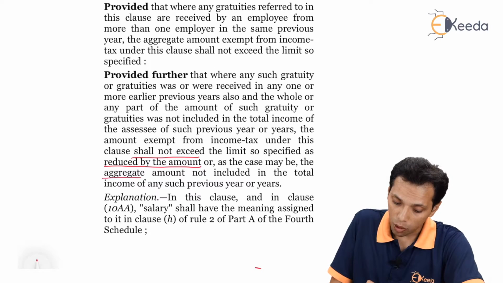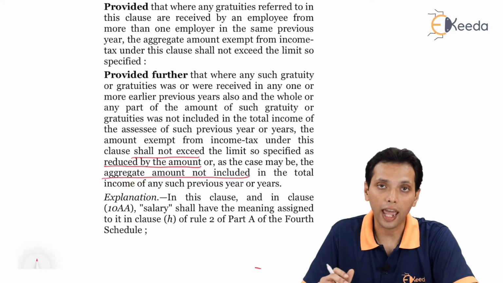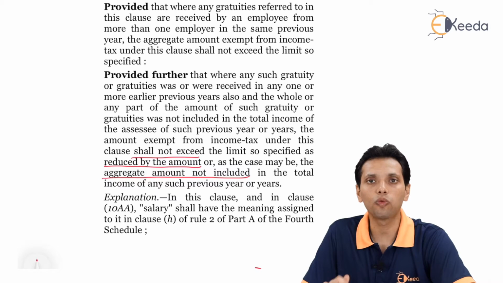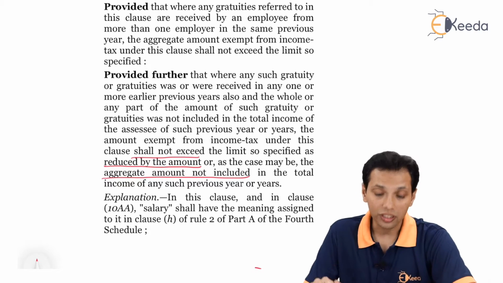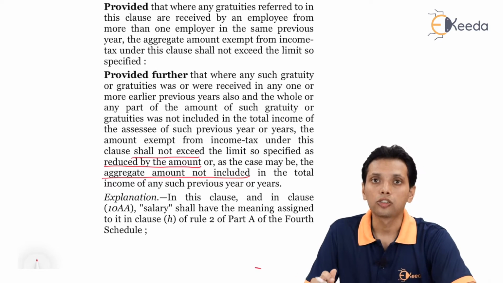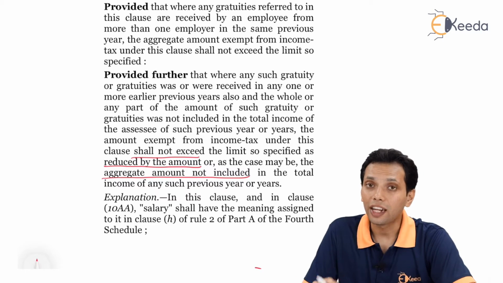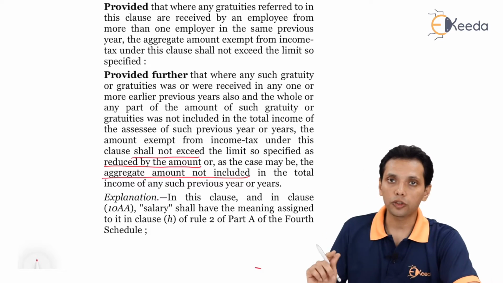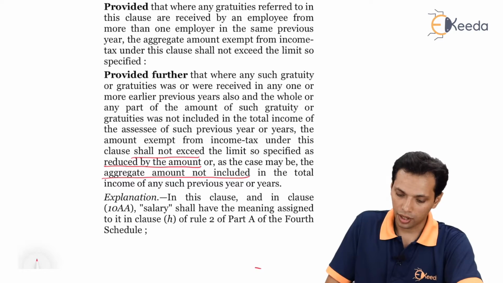So the aggregate amount not included, meaning in our example that we gave earlier, was the 7 lakh amount which was claimed as exempt, which wasn't included in the total income of such previous years. So that amount will be reduced from the applicable limit. That means the applicable limit of 20 lakh will be reduced by the amount of 7 lakh, and only 13 lakhs will be available for the purpose of calculating the exemption.